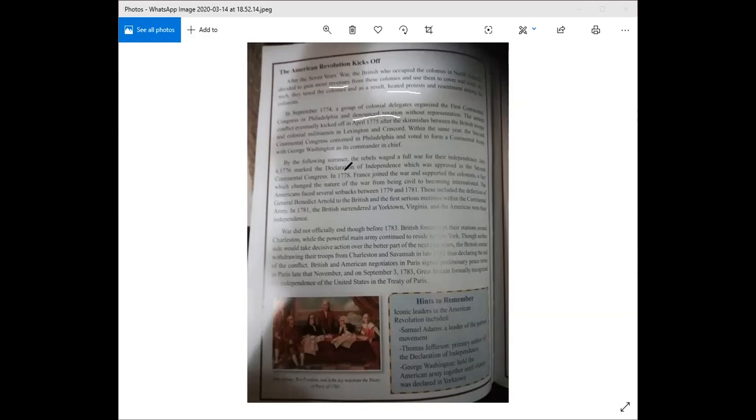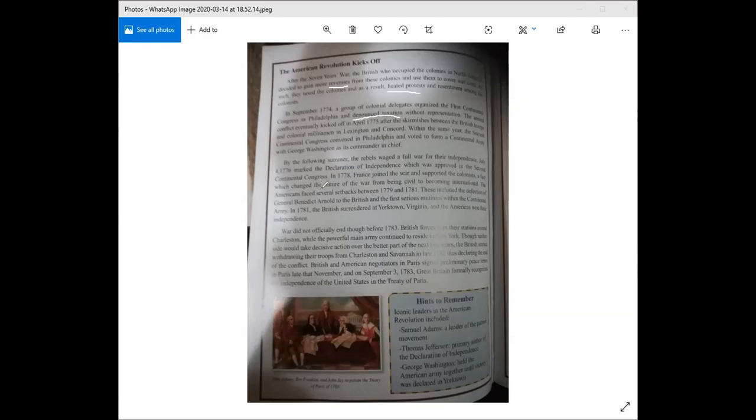In 1778, France joined the war and supported the colonists, a fact which changed the nature of the war from being civil to becoming international. France then decides, right, we're going to support the colonists. But now, when they got involved, this civil war became international.